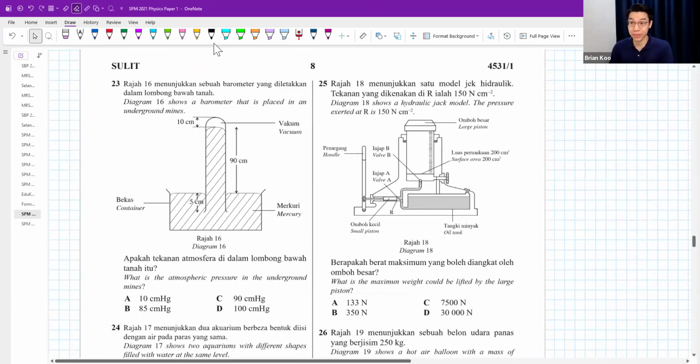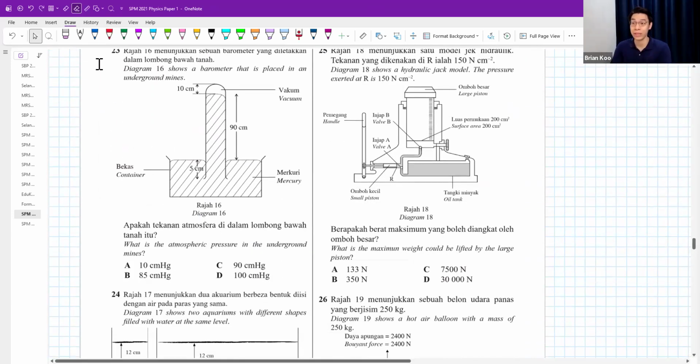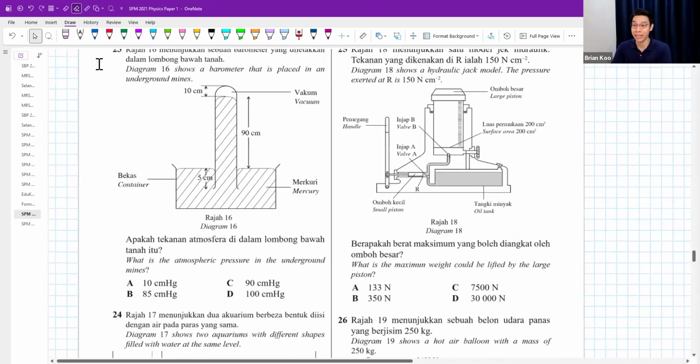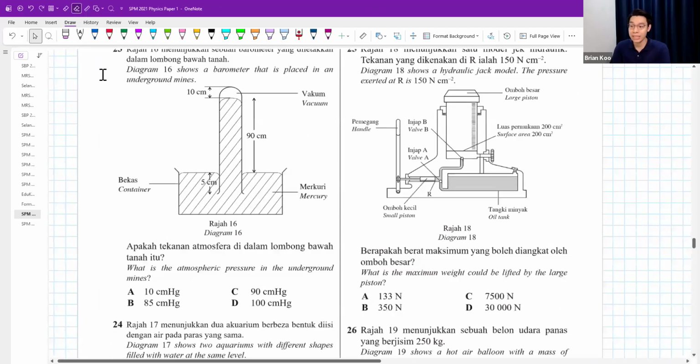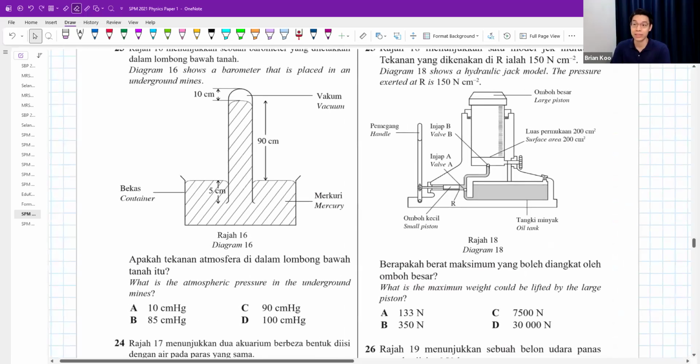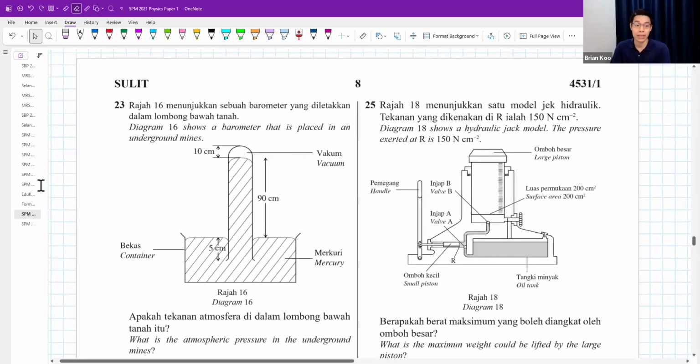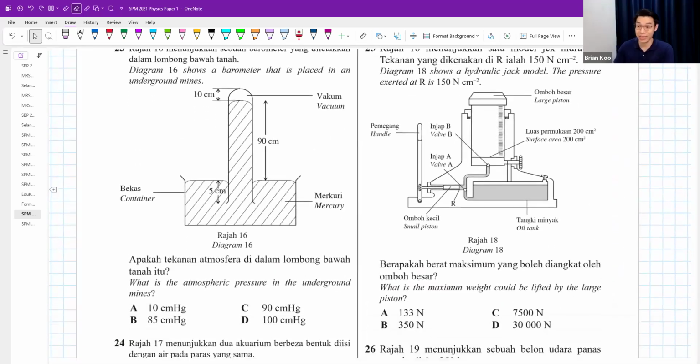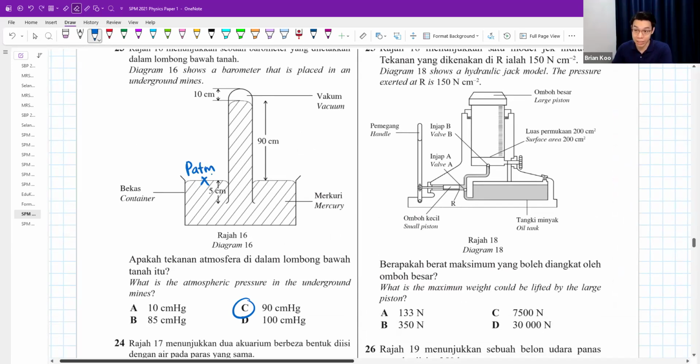Question 23. The diagram shows a barometer placed in an underground mine. What is the atmospheric pressure in the underground mine? The answer for this is 90 cm Hg. Done. Just know that here is the atmospheric pressure acting on the surface.